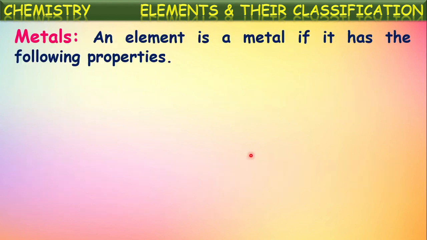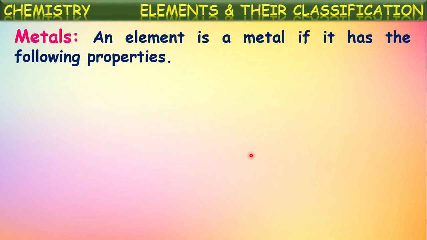Let us see first about metals, how they classified certain elements into metals. An element is a metal if it has these properties. So based upon certain properties, those known elements were classified into two categories: metals and non-metals.